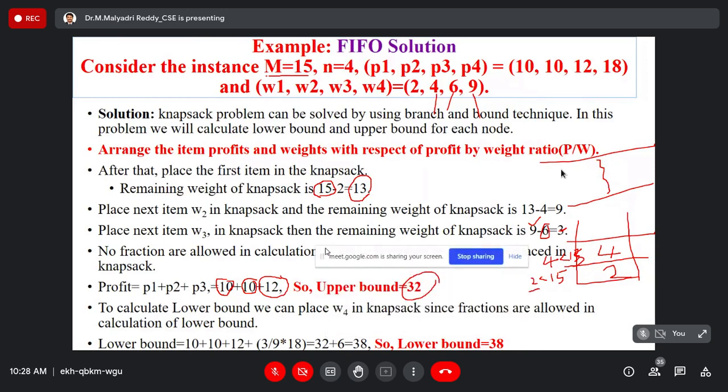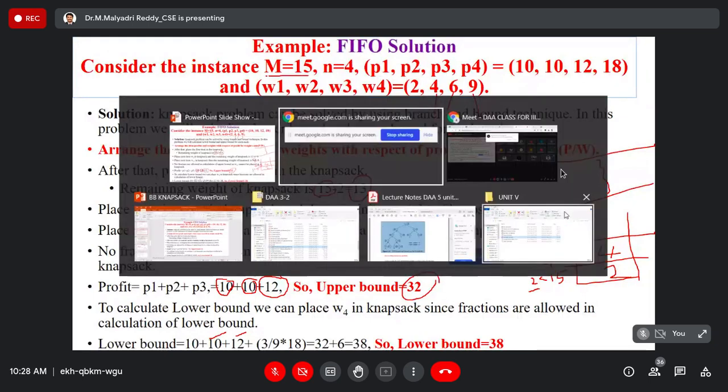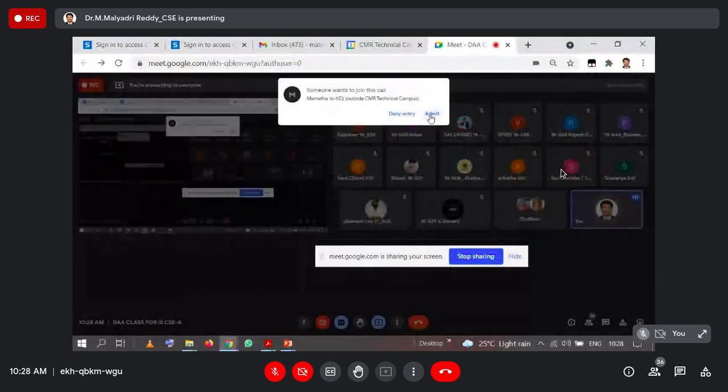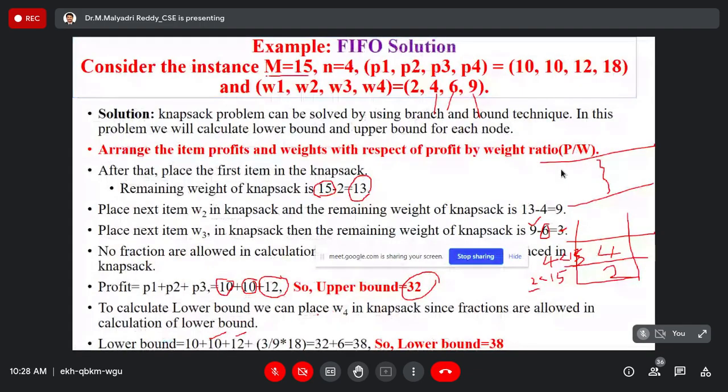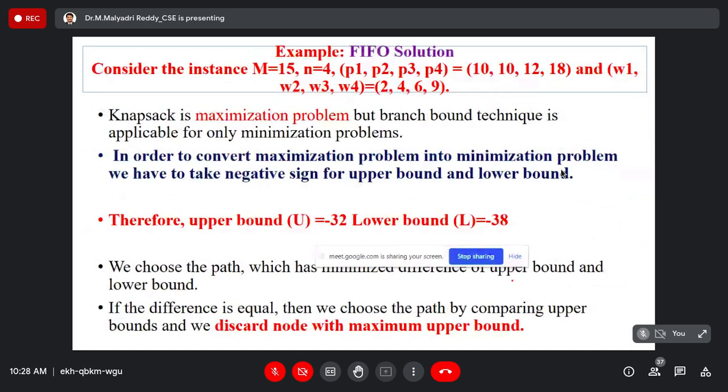In the lower boundary case, you can place fractional values also. The first object we place, the second object we place, the third object we place. So the remaining 3 units are vacant in the knapsack. Those 3 units are taken from the fourth object, that is 3 by 9; from 9 we pick 3 units. Its total profit is 38. So for the given objects, the upper bound is 32 and the lower bound is 38.